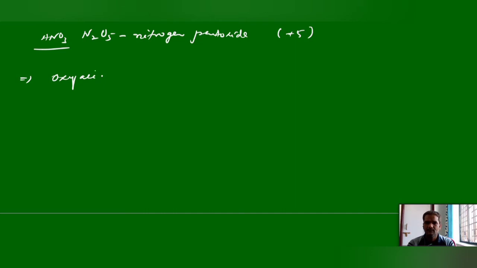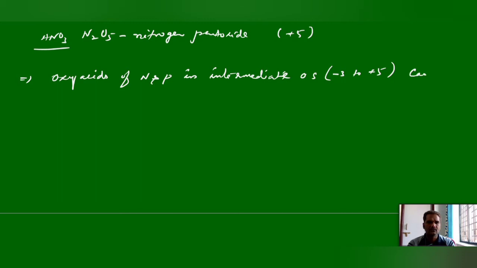Here, intermediate oxidation state means in between -3 to +5, in both the phosphorus case and the nitrogen case. Oxy acids of nitrogen in intermediate oxidation states can undergo disproportionation reactions.